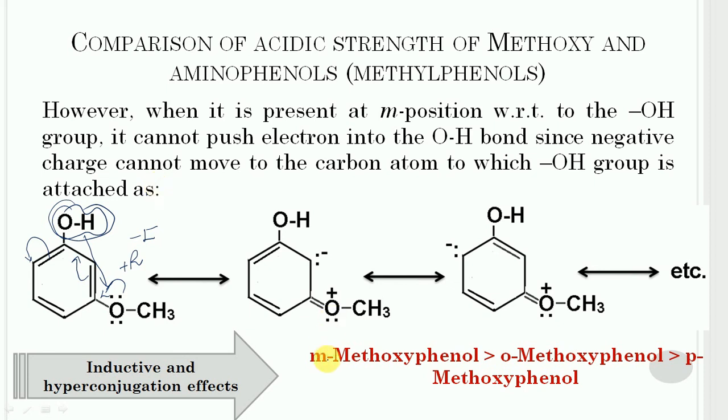So we can say that metamethoxyphenol is much more acidic in comparison to orthomethoxyphenol, and the paramethoxyphenol has the least acidic strength. So this is the comparison of the acidic strength of the methoxy and aminophenols.